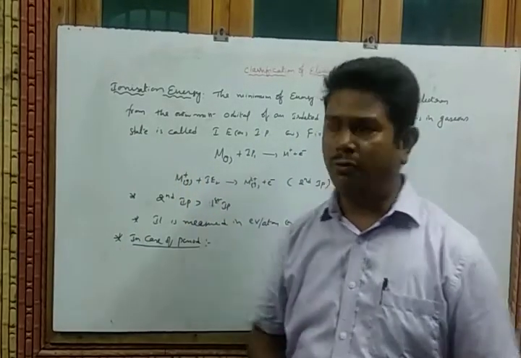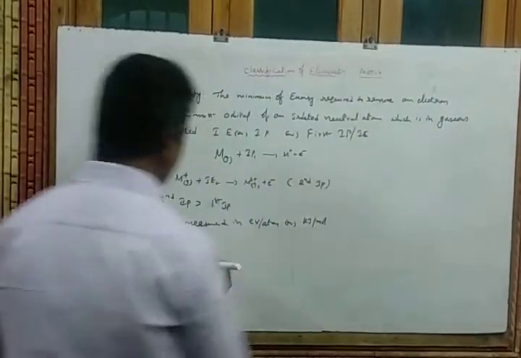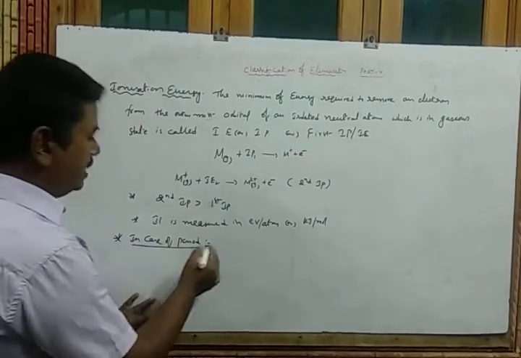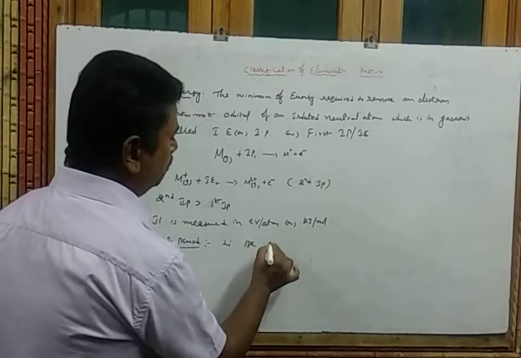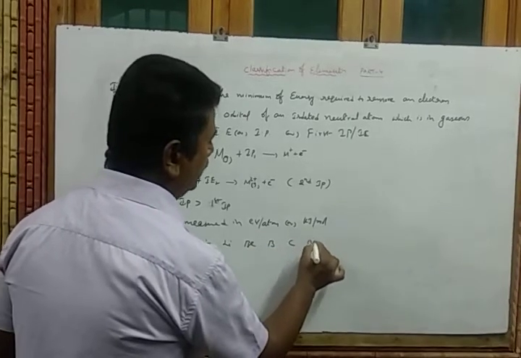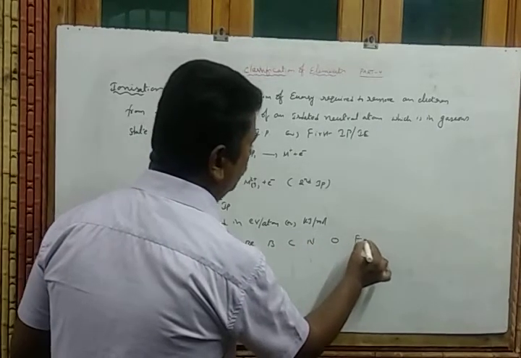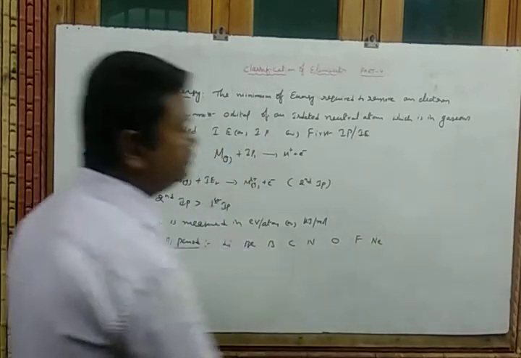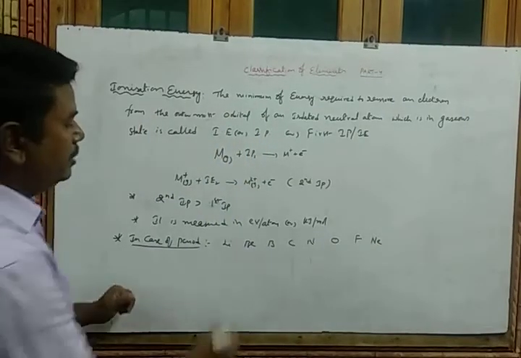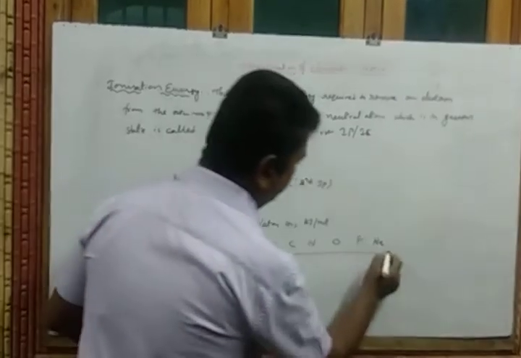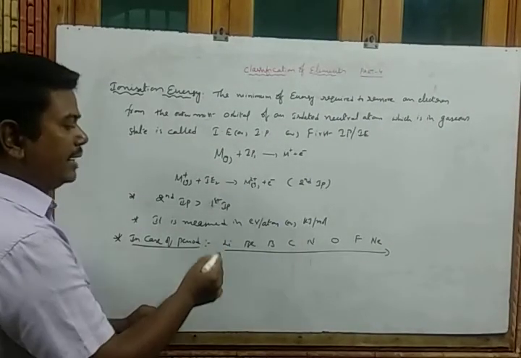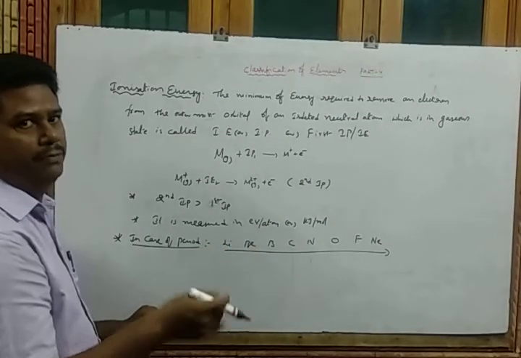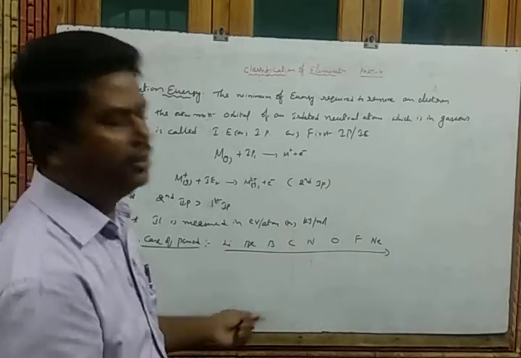So once we observe a period: lithium, beryllium, boron, carbon, nitrogen, oxygen, fluorine, neon. While moving from left to right, from lithium to neon, the atomic size decreases because the newly entering electron goes into the same orbit.